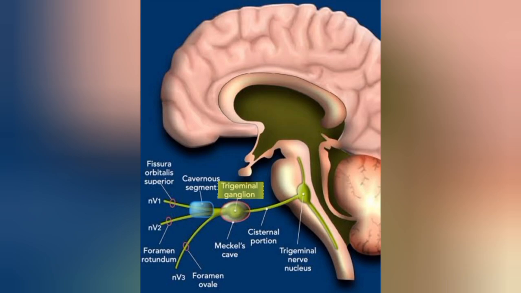First division is ophthalmic division, which passes through the lateral wall of the cavernous sinus and then it exits the skull after passing through the superior orbital fissure. Then maxillary division enters the lateral wall of cavernous sinus and it exits the skull through foramen rotundum. And the third division, which is mandibular division, exits the skull through foramen ovale.